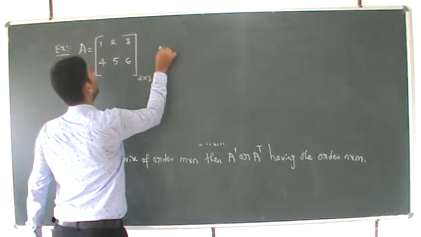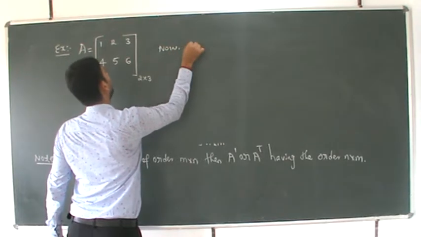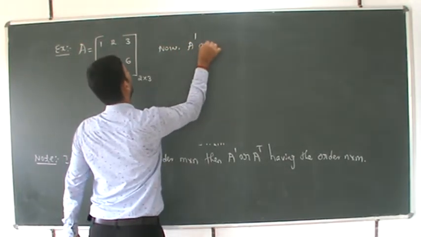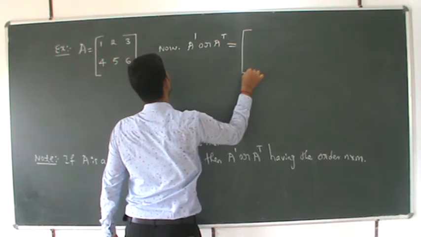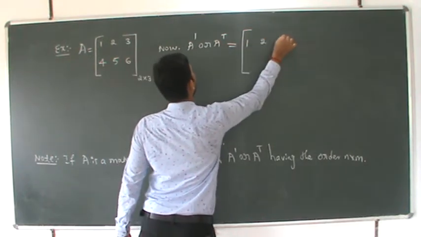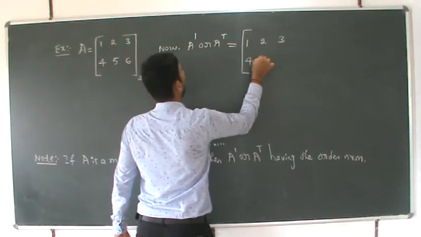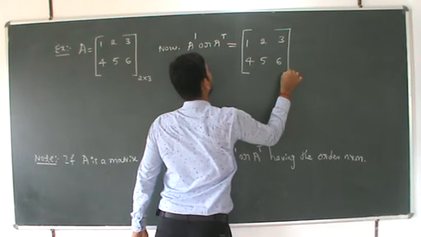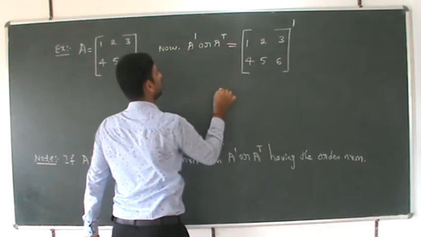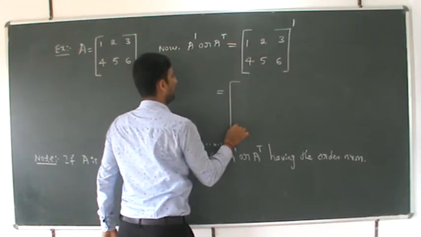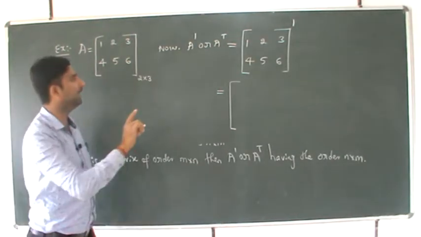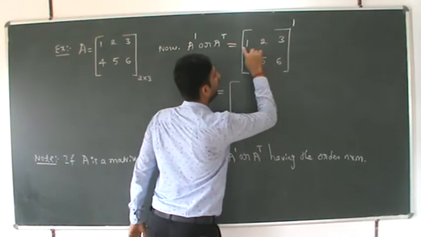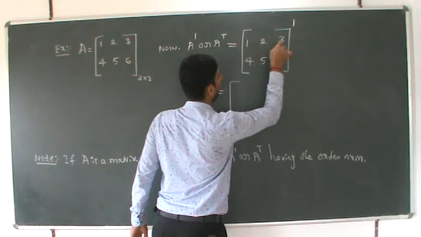Now A dash or AT is equal to the transpose of 1, 2, 3, 4, 5, 6. The definition says interchanging rows and columns of capital A. Before that we have 2 rows.